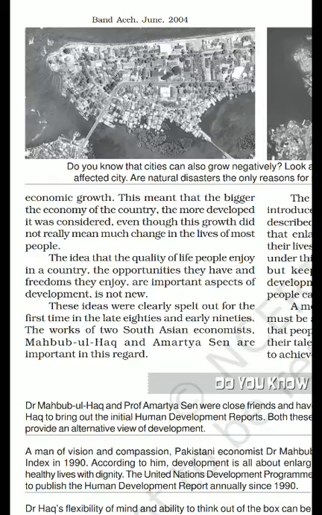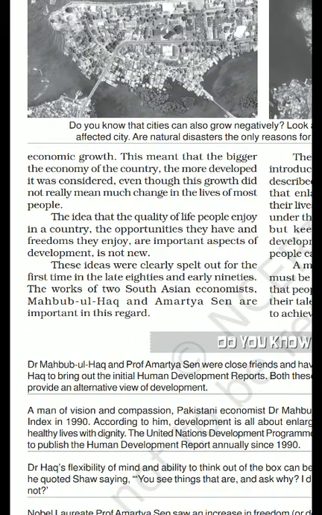A country was considered developed on the basis of its GDP only, economic growth only. So this concept changed in the late 80s and early 90s through the work of two South Asian economists, one from Pakistan and the second from India, Mehboob ul Haq and Amartya Sen, who have an important role in this regard.